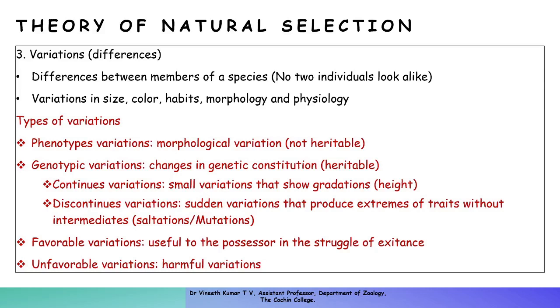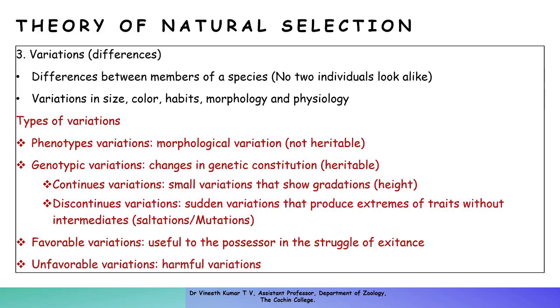If you take the human population, height ranges from, say, 5 feet to 7 feet, which is the normal range. If you take skin color, from white to dark, there is a gradation in that particular phenotype. Such variations are called continuous variation.